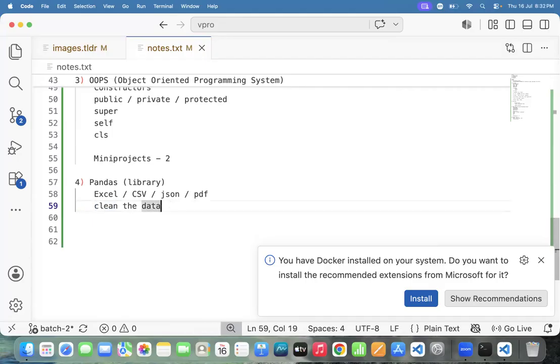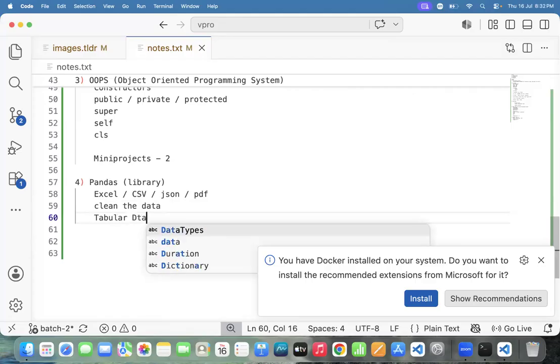And the Pandas library deals with tabular data. Pandas library deals with which data? Tabular data. Tabular data means what? Rows and columns. Yes, the Pandas library deals with the tabular data, rows and columns. Got it or not?